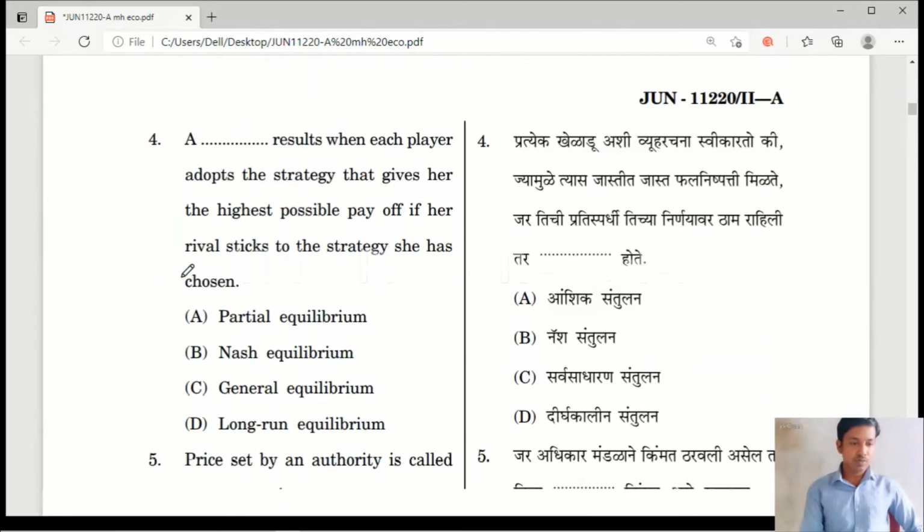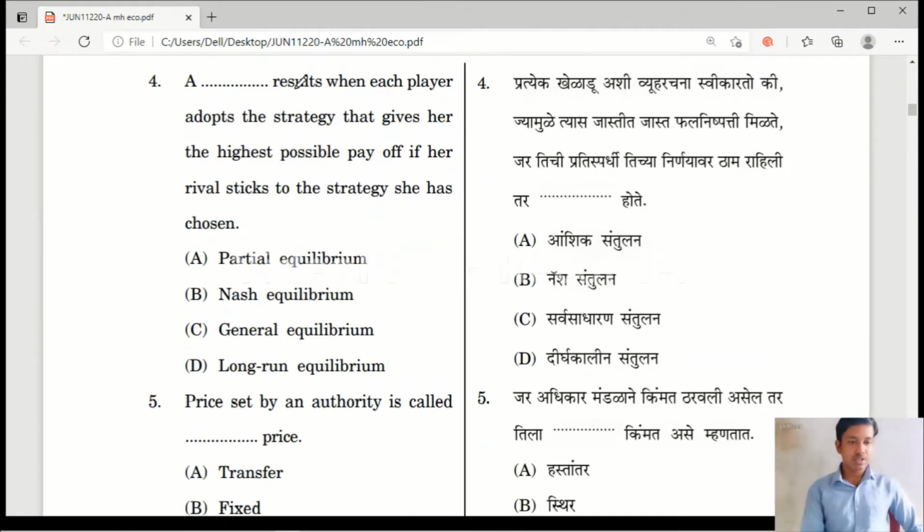Yes, question number 4. Dash results when each player adopts the strategy that gives her highest possible payoff if her rival sticks to the strategy she has chosen. Yes, this is related to game theory.